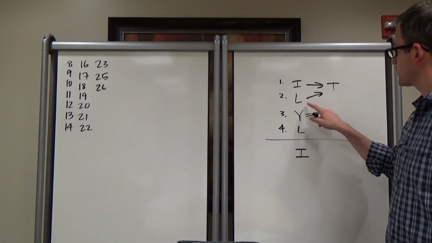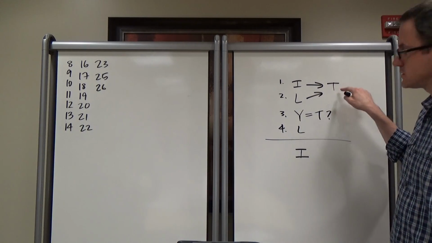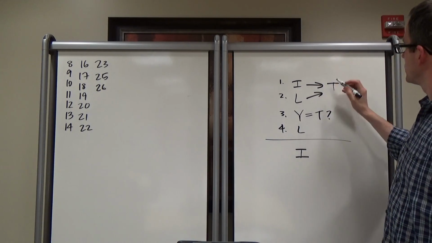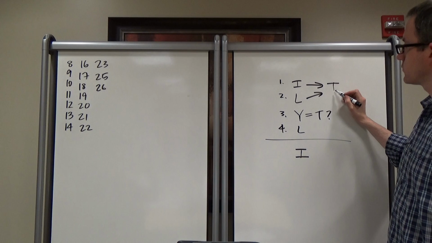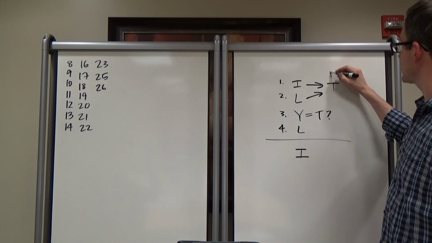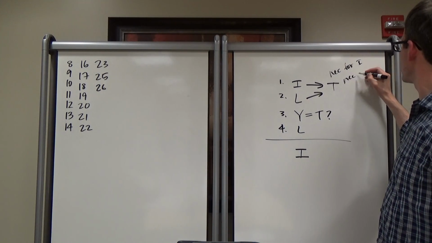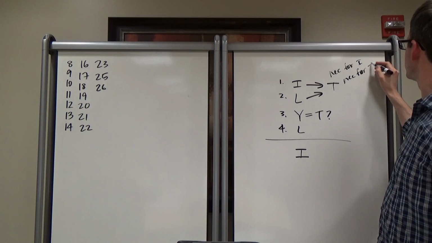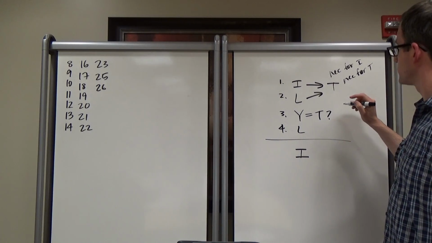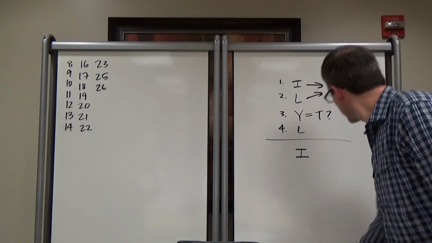But let's just focus on this for a half second. They did say L. L leads to T. Does T lead to I? No. What is this called? Necessary. Necessary for I and L. So this is necessary for I. It's also necessary for T, right? Oh, I'm sorry, not for T. Not for itself. Okay, for L.